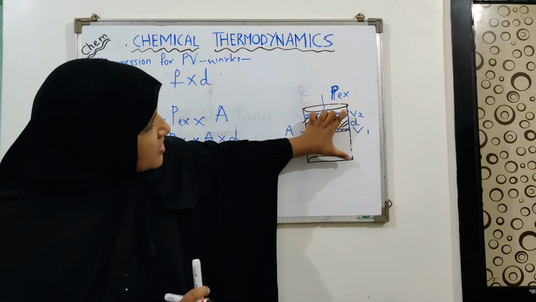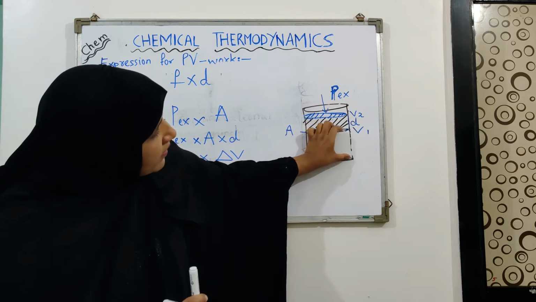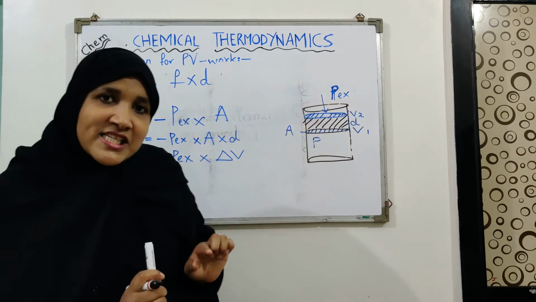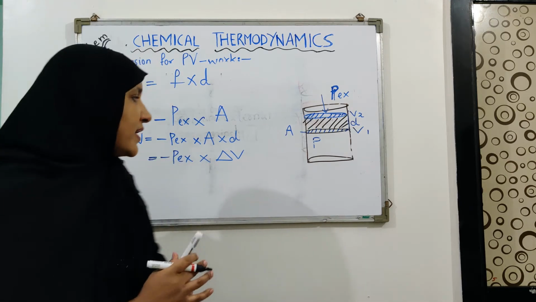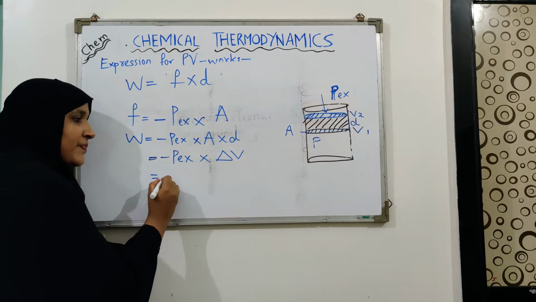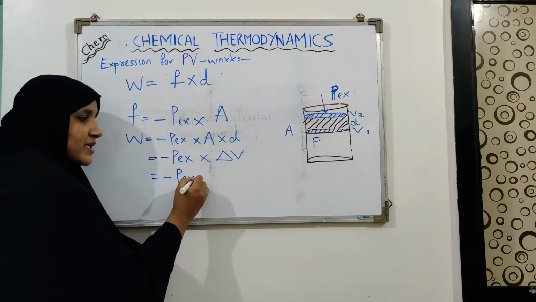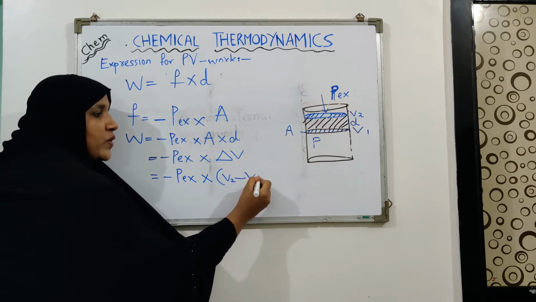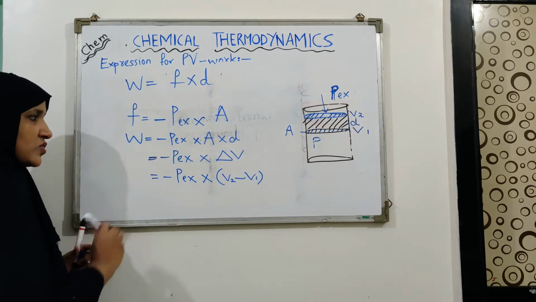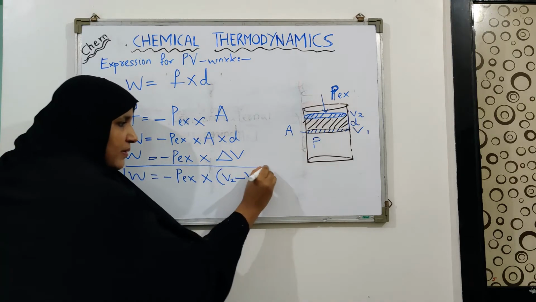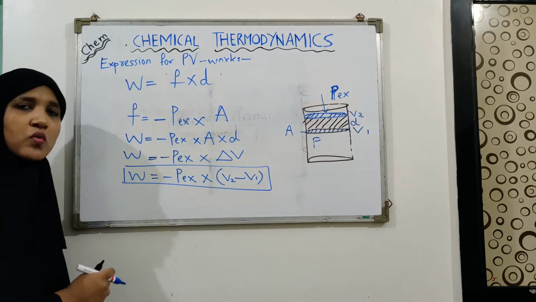If I subtract V1 from V2, I will get how much volume has changed, that is delta V. So I can rewrite this equation as minus P external into V2 minus V1. Okay, so this is your expression for pressure volume type of work.